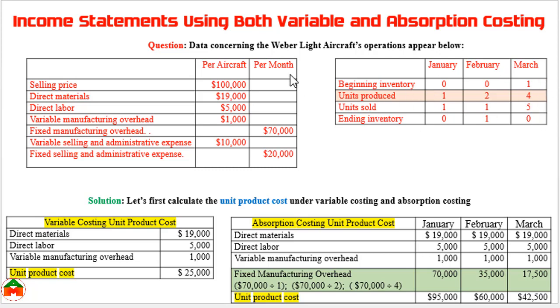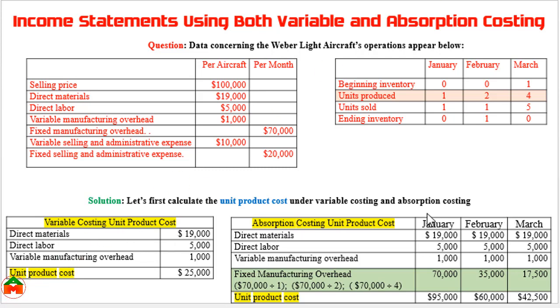In variable costing and absorption costing, the net operating income differs when the company doesn't sell all the units; then there would be a difference between the net operating income. I will show in the next slide why the difference occurs. However, from this question we are going to prepare the income statement under variable costing and absorption costing. Before preparing the income statement, we need to calculate the product cost. Here we can see the product cost in variable costing and in absorption costing.